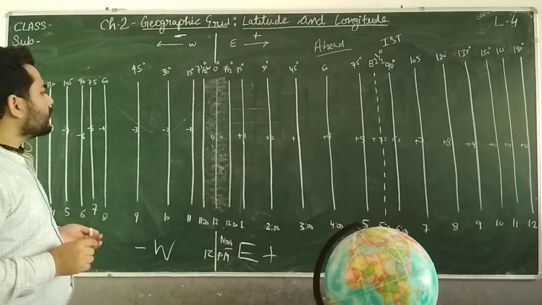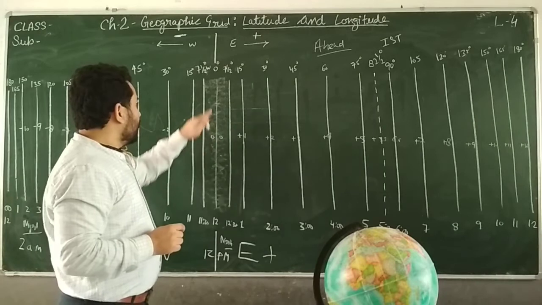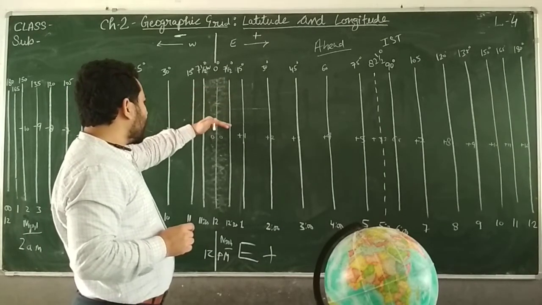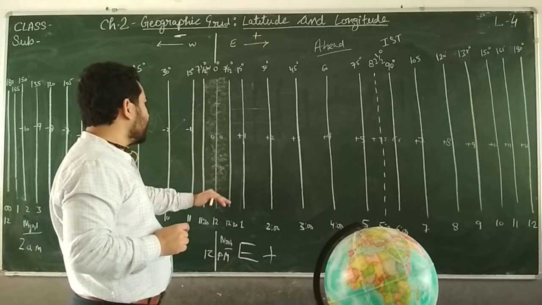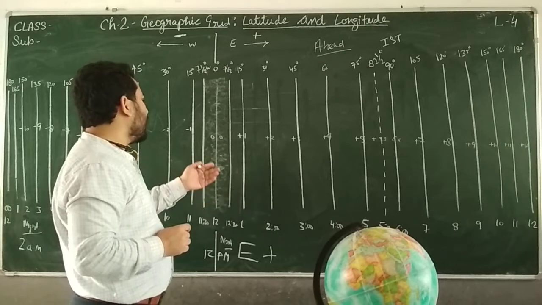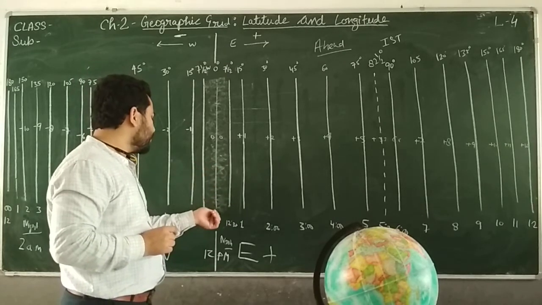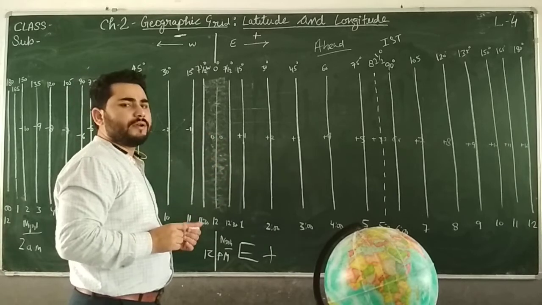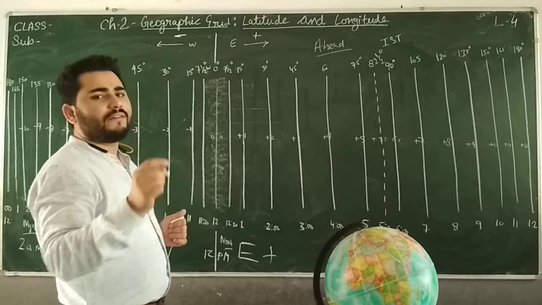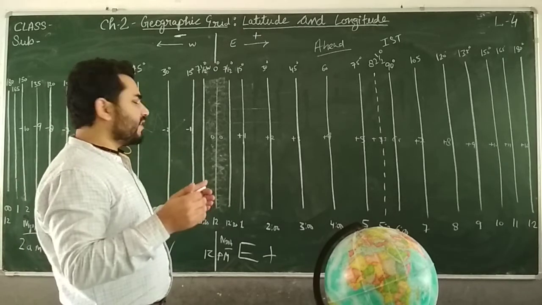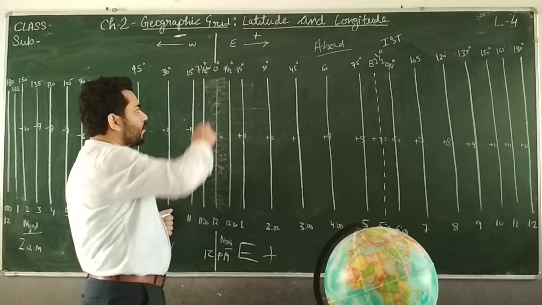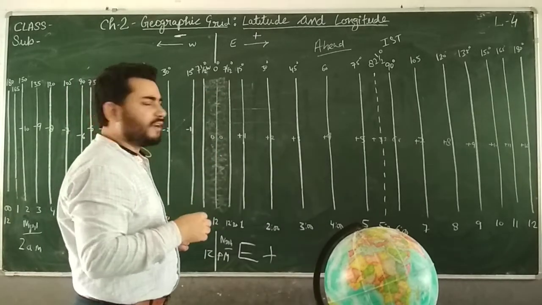It will be in time zone 0. From 0 to 7.5 on both sides, the places falling in these longitudes will be in the same time zone as GMT, which is this 0 degree. So places from 7.5 degree west to 7.5 degree east will fall in the same time zone as GMT, Greenwich Mean Time.